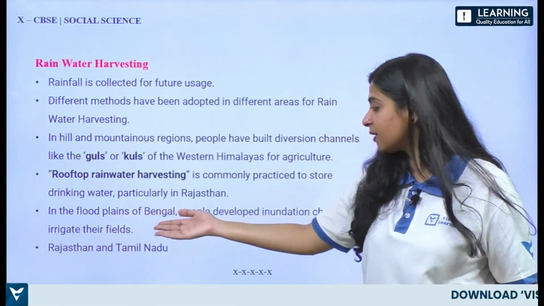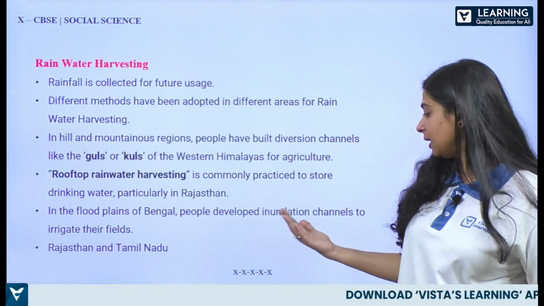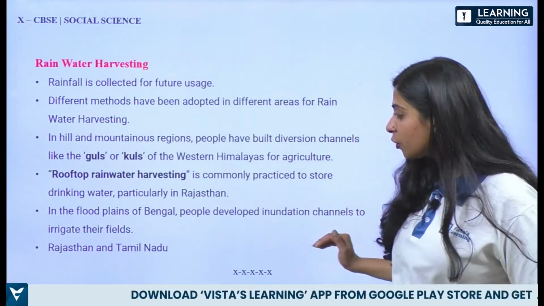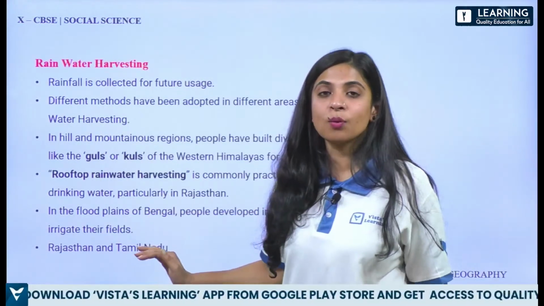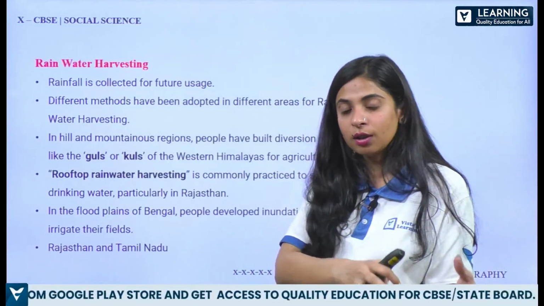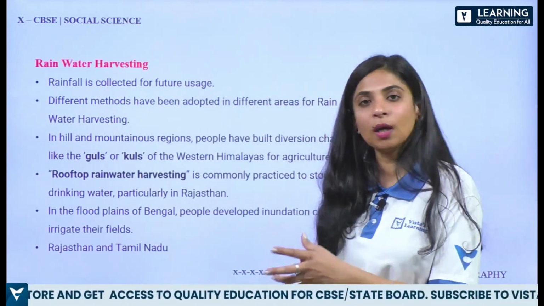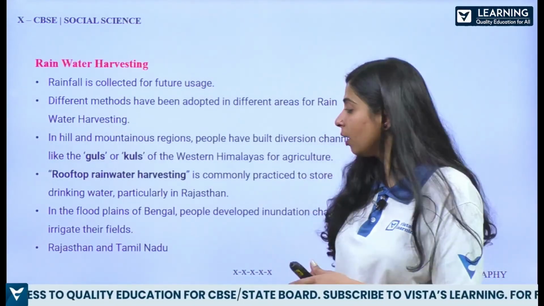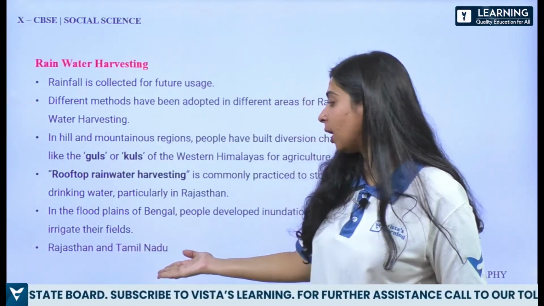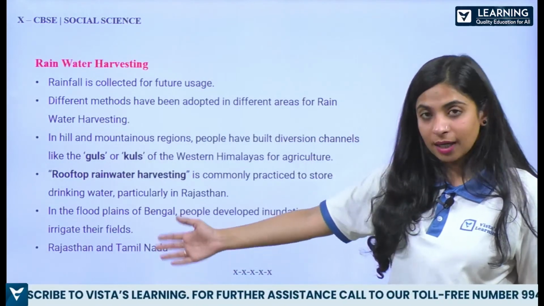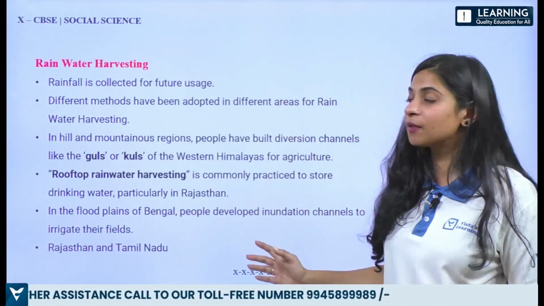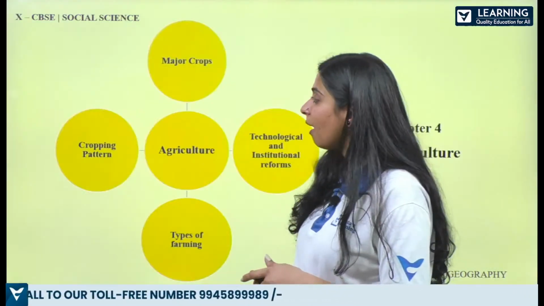Then in the floodplains of Bengal, people developed inundation channels, all right? Inundation channels to irrigate their fields. So what is this inundation channel? Basically it will divert the water from the river directly for the field or whatever purpose you want to use it for. Then we have Rajasthan and Tamil Nadu, they are actually conserving water. They are preserving water. They are doing rainwater harvesting.